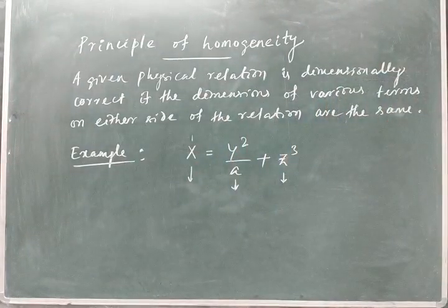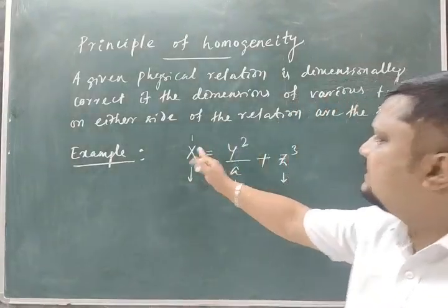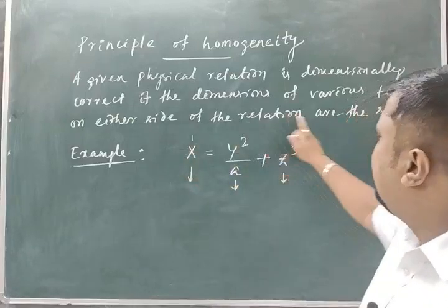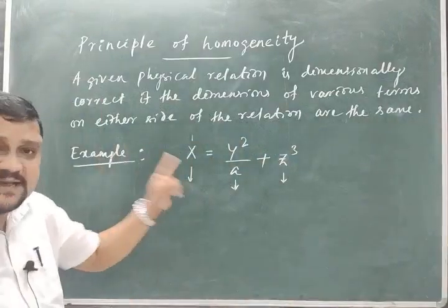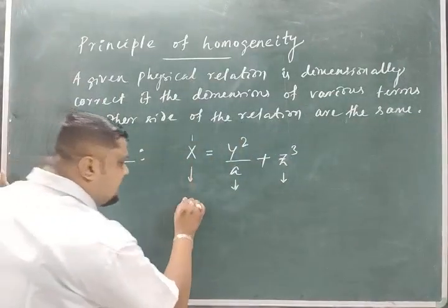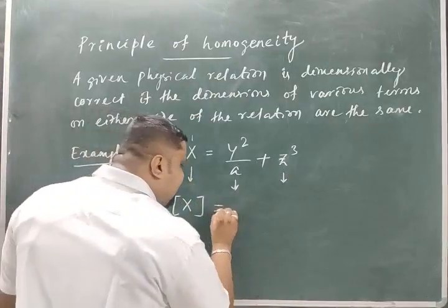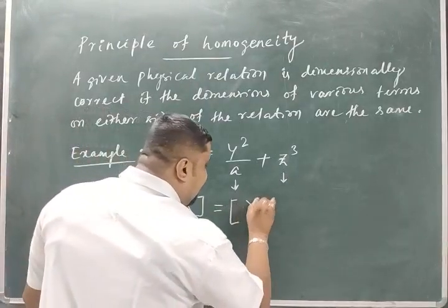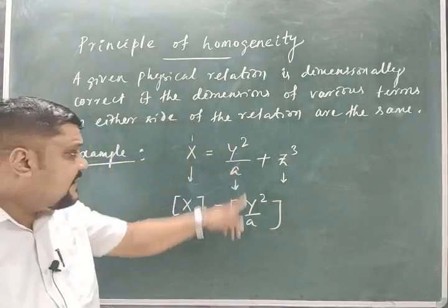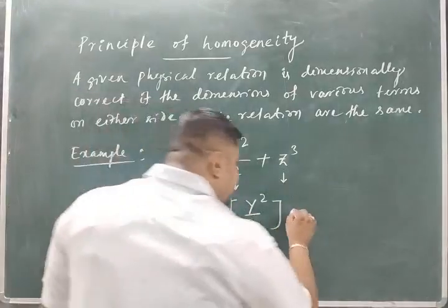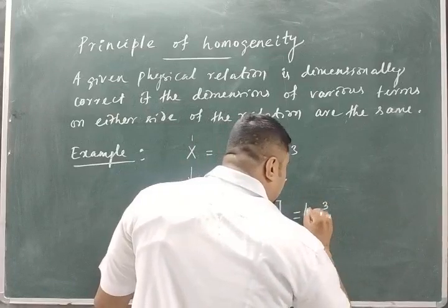So if the dimensions of the various terms on either side of the relation, this is the left side and this is the right side, are the same, this is dimensionally correct according to the principle of homogeneity. The dimension of this term should be equal to the dimension of this term, not the physical quantity, the term. Then this should be equal to zq.